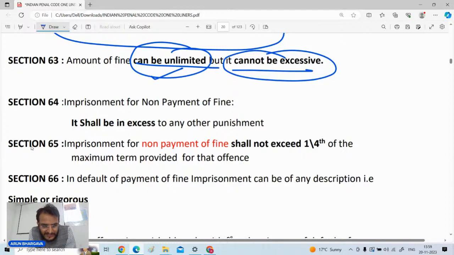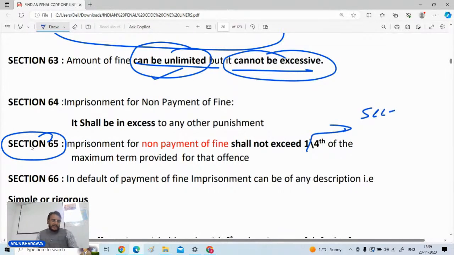The answer is yes. Section number 64 and 65 talks about that, and which provision of CRPC is associated with this? In the CRPC also we have taken up one section. Which section of CRPC is related with section number 65 of the IPC? कौन बताएगा? Which section of CRPC is directly associated with section number 65 of the IPC? That imprisonment for the non-payment of fine shall not exceed 1/4 of the maximum term provided for that particular offense. Very good, Pooja. It is section number 30 of CRPC.